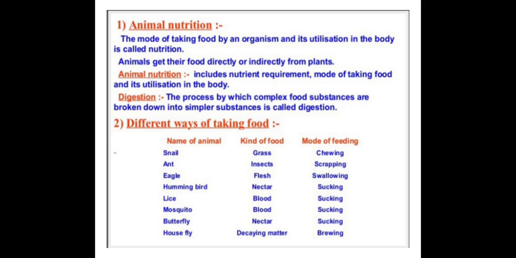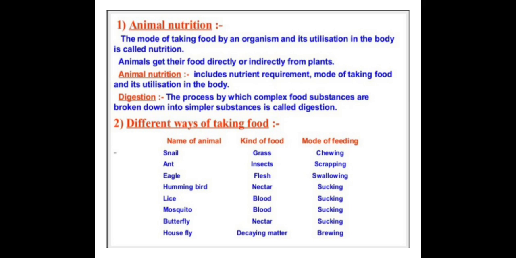Animal nutrition includes nutrient requirement, mode of taking food and its utilization in the body. How do animals utilize the nutrition? First, nutrient requirement, then the mode of taking food, and then utilization in the body.